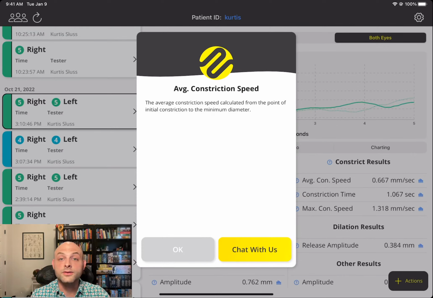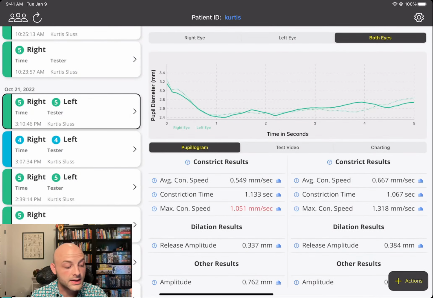If for whatever reason any of those are confusing, you can chat with us directly in the app, which is a pretty cool feature. Sometimes we're not available, but if you just put your email in there, we'll get back to you, usually in a matter of minutes, no longer than 24 hours in almost all circumstances except for the weekends.